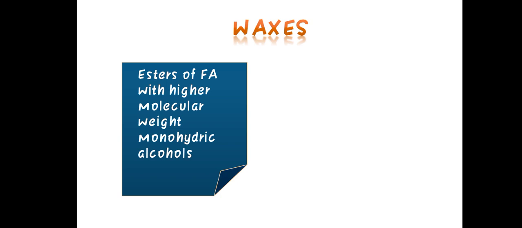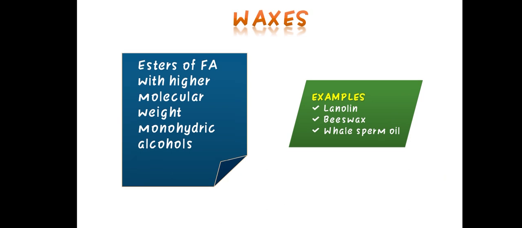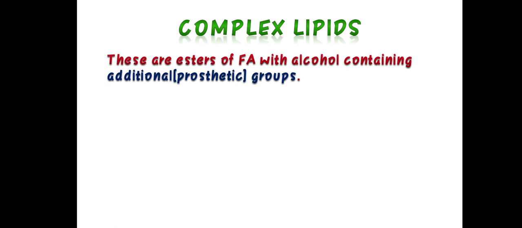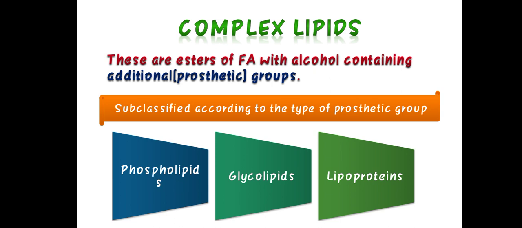Waxes are esters of fatty acid with higher molecular weight monohydric alcohol. Examples are lanolin, beeswax, and whale sperm oil. Next, we will discuss complex lipids. These are esters of fatty acid with alcohol containing additional groups, subclassified according to the type of prosthetic group: phospholipids, glycolipids, and lipoproteins.